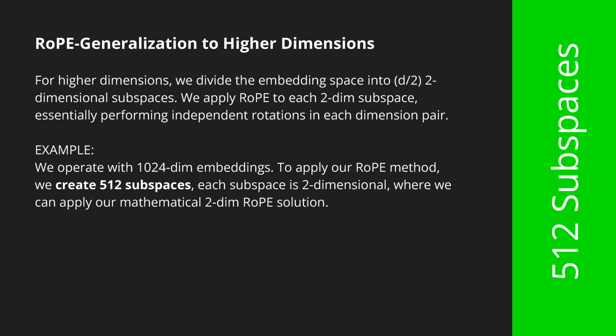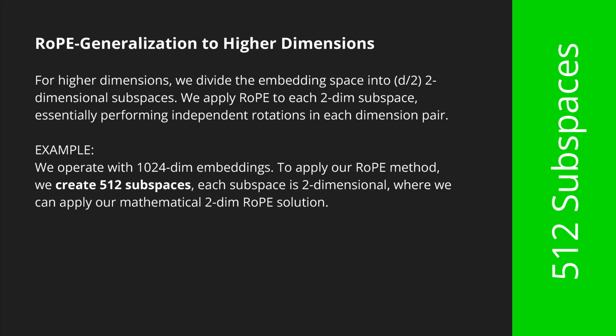So what we do, we take the complete embedding space that we built, and we construct now, if it's a 1024-dimensional space, 512 2-dimensional subspaces. Because we have found the solution for RoPE, the Rotary Position Embedding, in a 2-dimensional subspace.